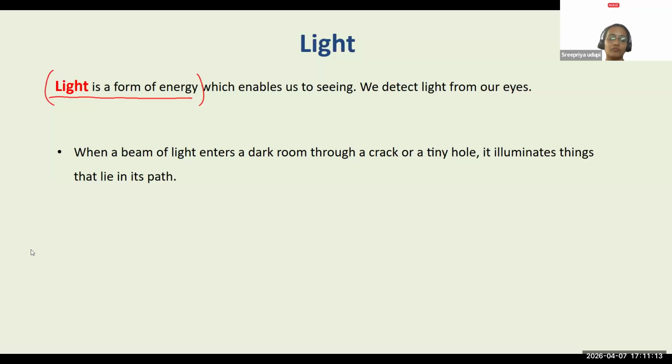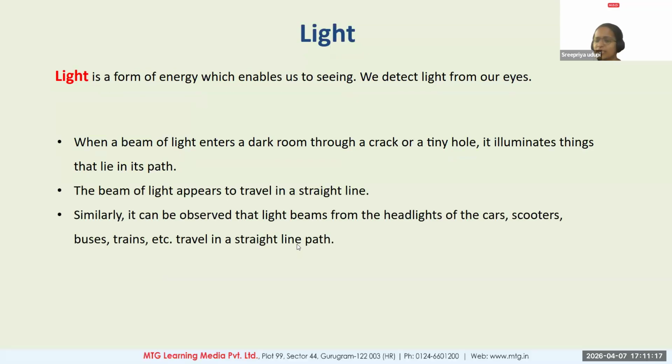When light enters through a small hole, let's say there is a source of light, a torch, and you have a cardboard sheet with a small hole. You see that even through that small hole, light travels and illuminates, or you can say light spreads.